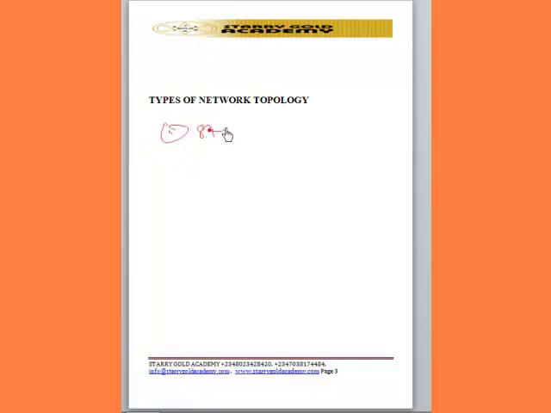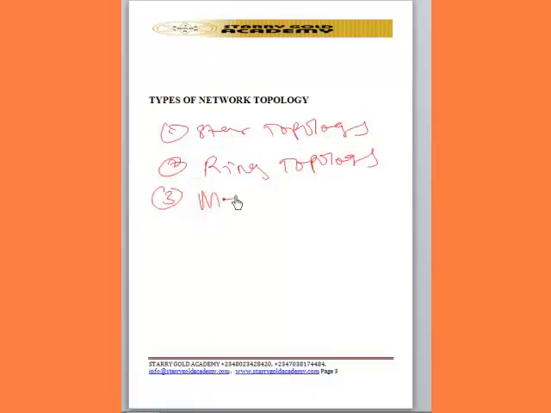We have star topology. We have ring topology. Then we have mesh topology. Then we have bus topology, and also we have tree topology. Then another one we can add to it is what we call hybrid topology.